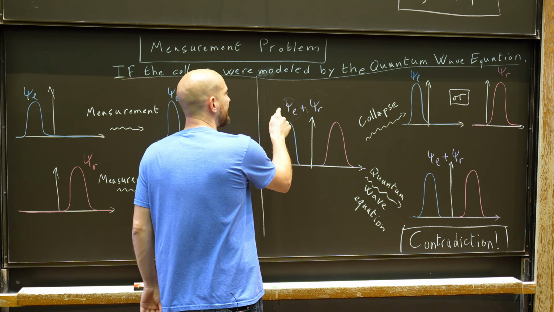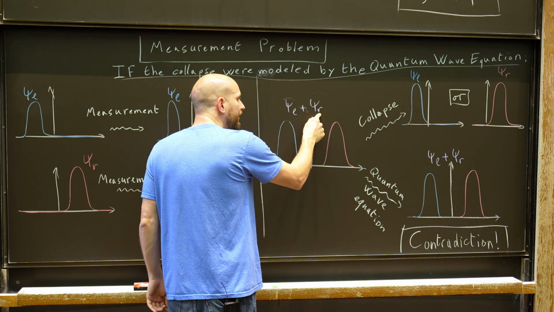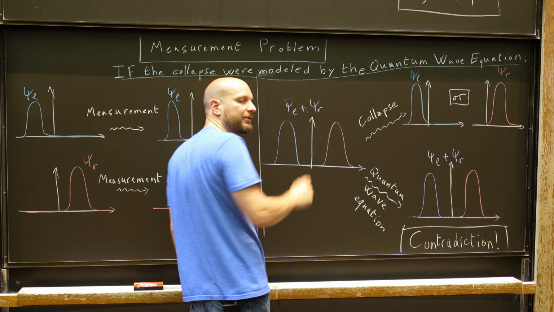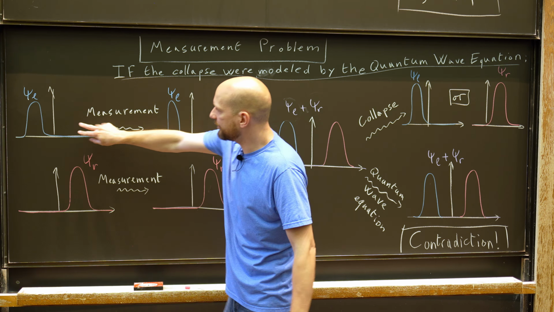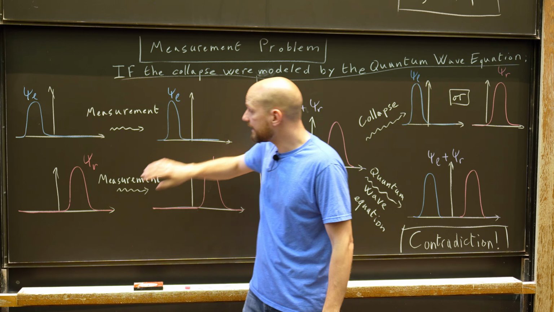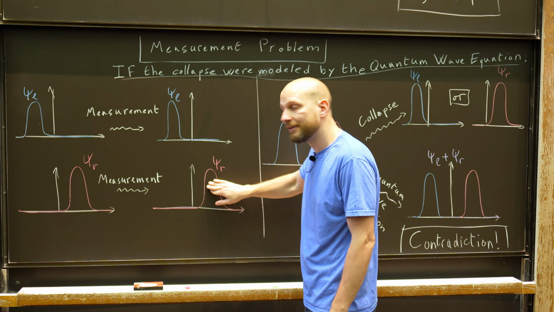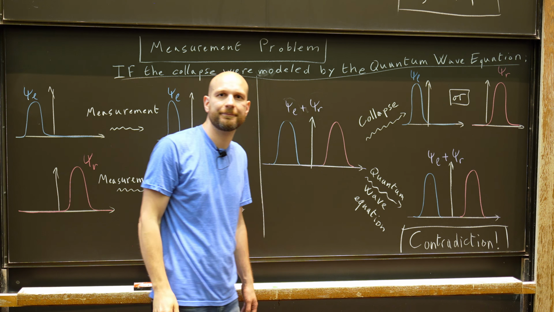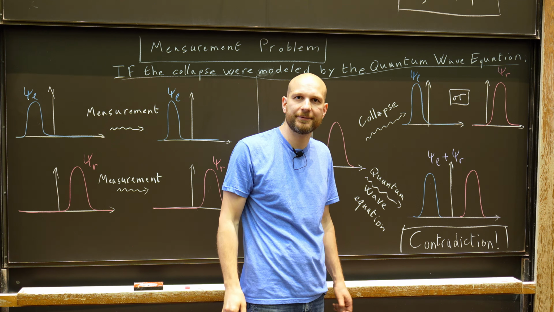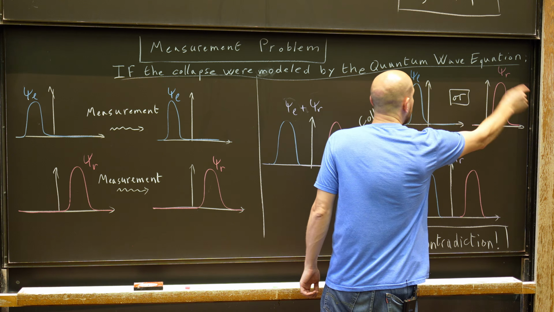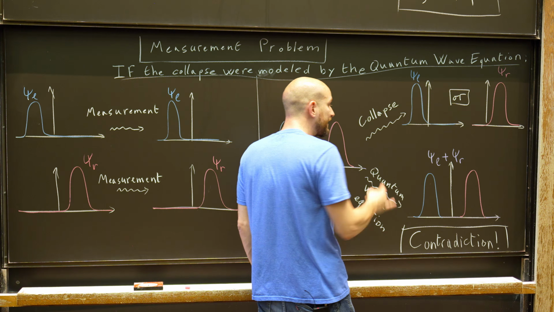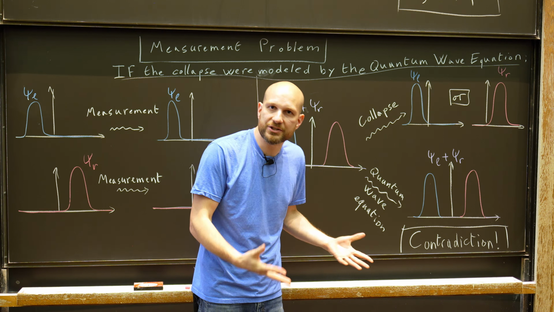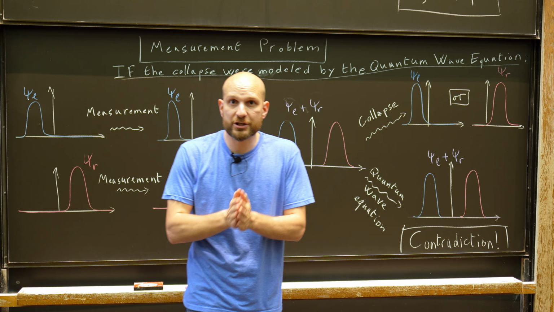So this means that if I start with the state psi L plus psi R, the evolution of psi L plus psi R should be the evolution of psi L plus the evolution of psi R. But the evolution of psi L is psi L, the evolution of psi R is psi R, so the evolution of psi L plus psi R is psi L plus psi R, not psi L or psi R. So the outcome of the collapse of the wave function is different from the outcome of the evolution of the quantum wave equation, which is our contradiction. That's what the measurement problem is.